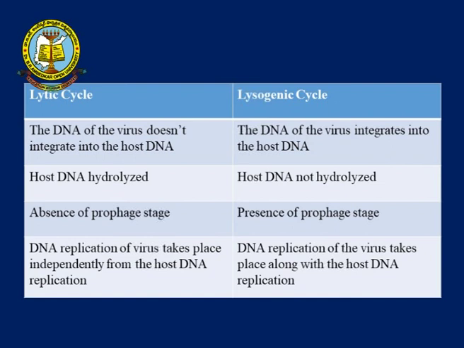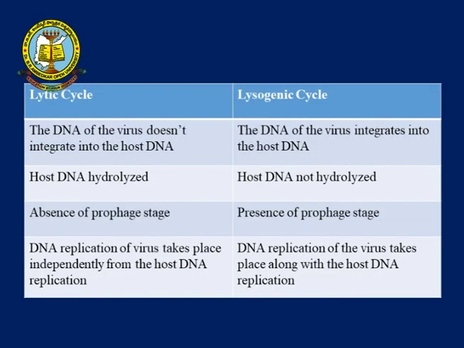Okay. Next one. Host DNA is hydrolyzed in the lytic cycle. What is the meaning of hydrolyzed? Hydrolyzed means dissolving, especially the bacterial cell wall membrane, which contains muramic acid, peptidoglycan, in different types of bacteria, gram positive and gram negative. Mainly the composition of the muramic acid is hydrolyzed by the lytic cycle. The host double stranded DNA is hydrolyzed in the lytic cycle. The host DNA is not hydrolyzed in the lysogenic cycle.